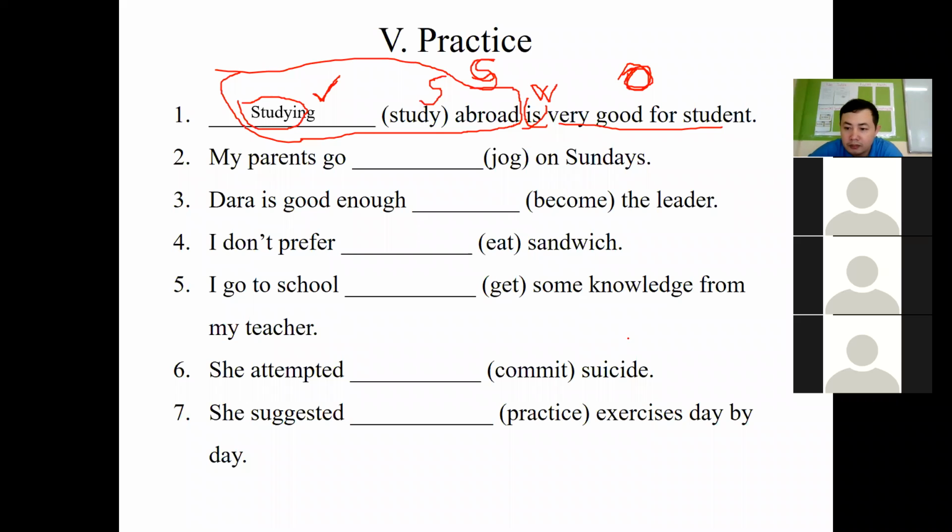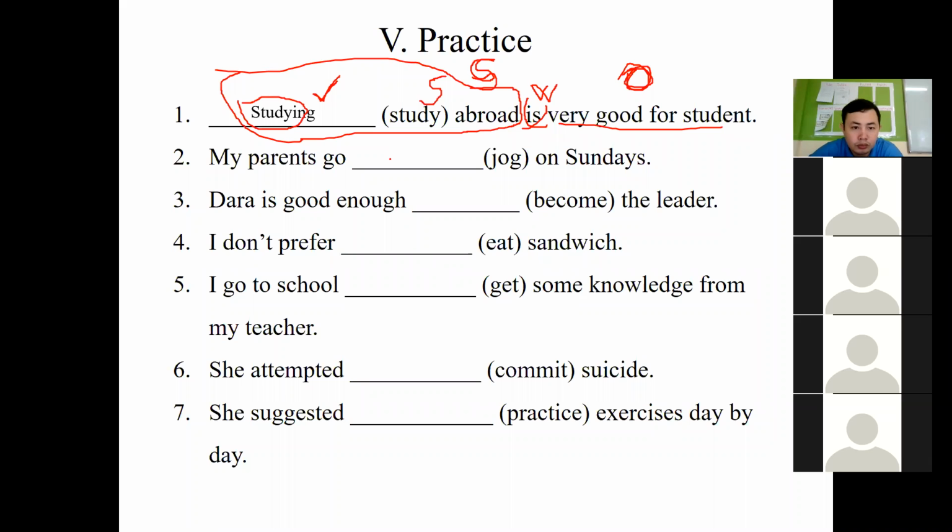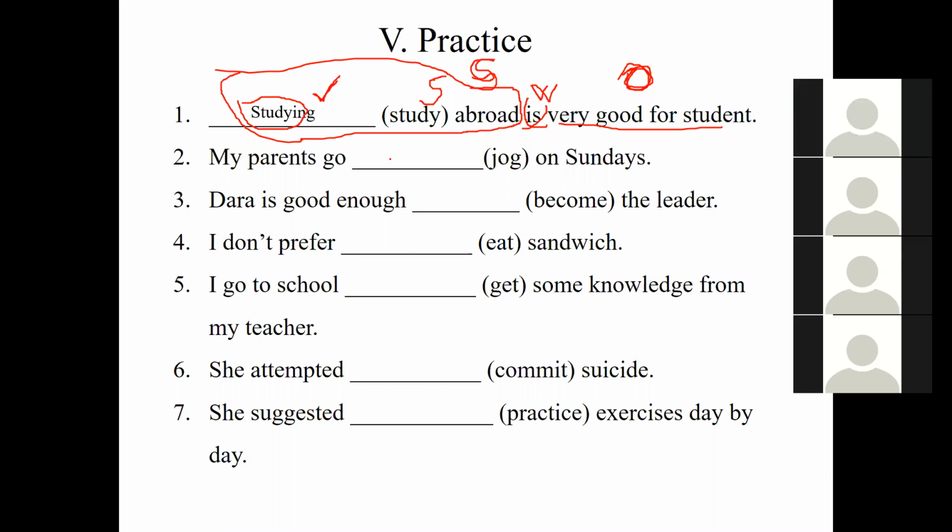Narat? Yes, sir. My parents go jogging on Sunday. So why do you use jogging here? Because of the verb go. After the word go, to talk about physical activity like jogging, we need to use your leg, and the leg is also a kind of physical body. So we need to add ing, and it becomes jogging. Good.